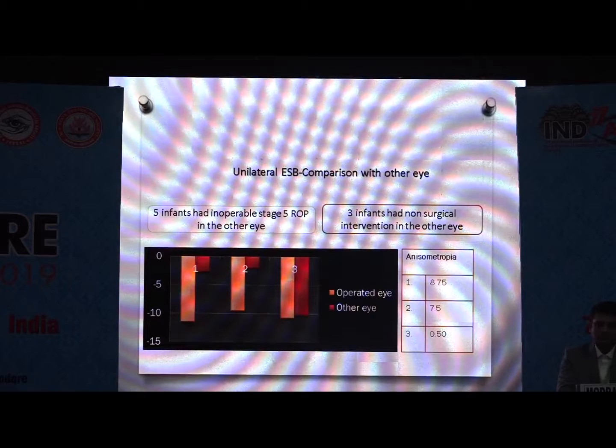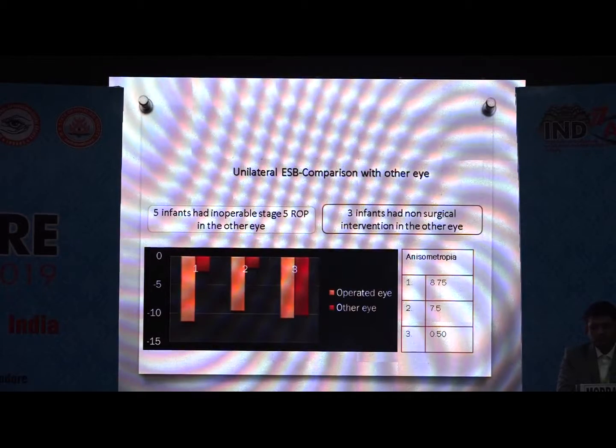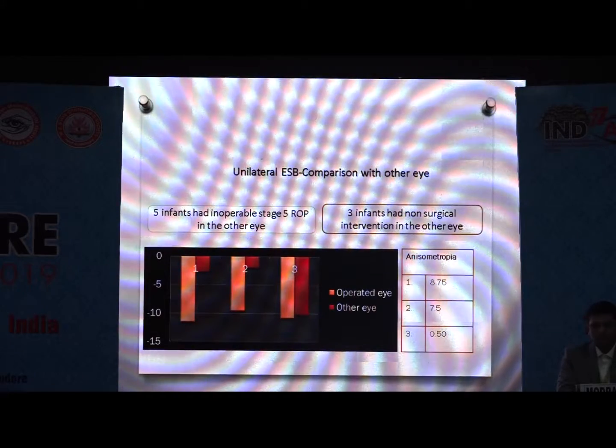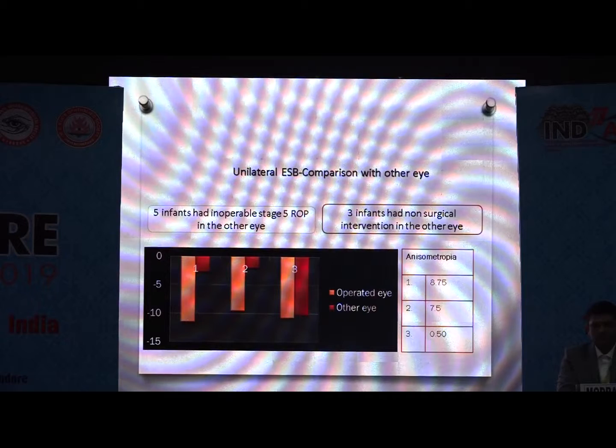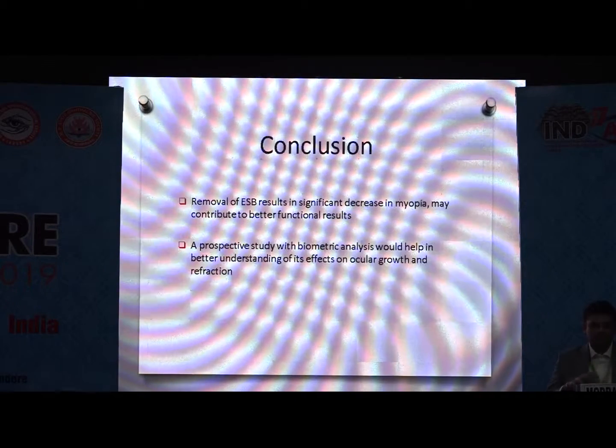So we compared the refraction with the other eye. In unilateral encircling scleral buckle, of the eyes who underwent encircling scleral buckle, 5 had inoperable stage 5 ROP in the other eye. In the other 3, 2 had isometropia. Maximum anisometropia in bilateral encircling buckle was 5.25.